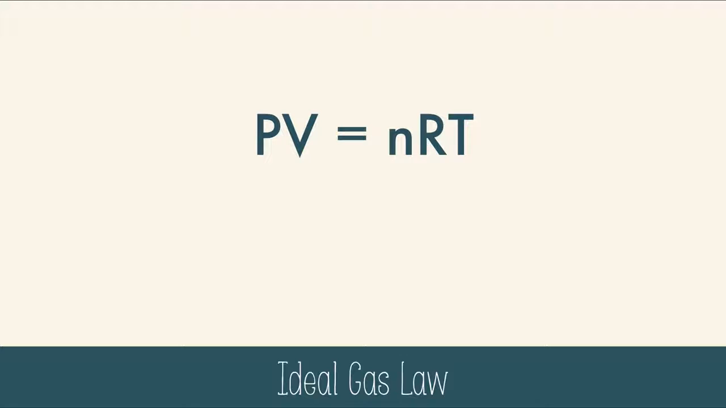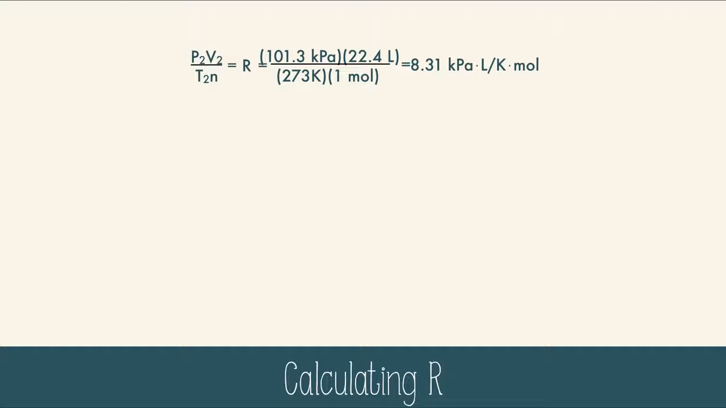So much beauty in such a small equation. But let's talk about what R is exactly. R is calculated from P2V2 over T2 times N, and it's all set to standard temperature and pressure. So 101.3 kilopascals, 22.4, which we got from every mole of a gas at STP is 22.4 liters, 273 Kelvin, and that's just set to 1 mole. And what you get when you actually calculate those numbers is 8.31 kilopascal liters per Kelvin mole, which is really